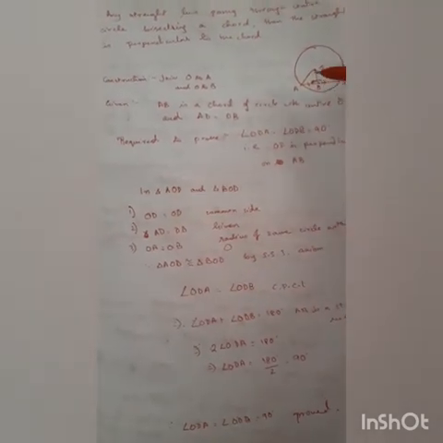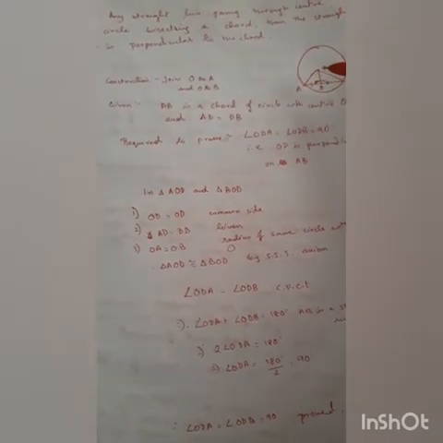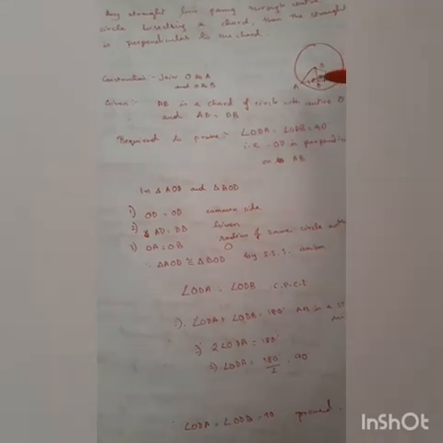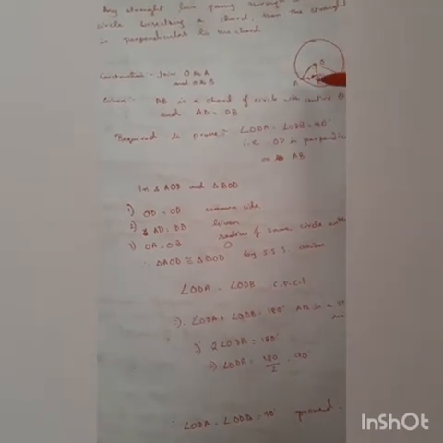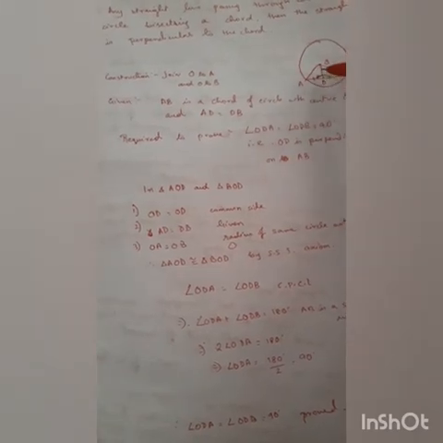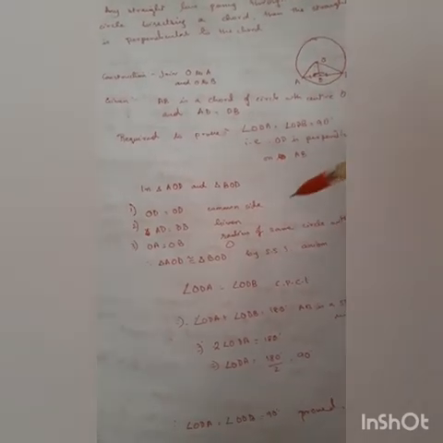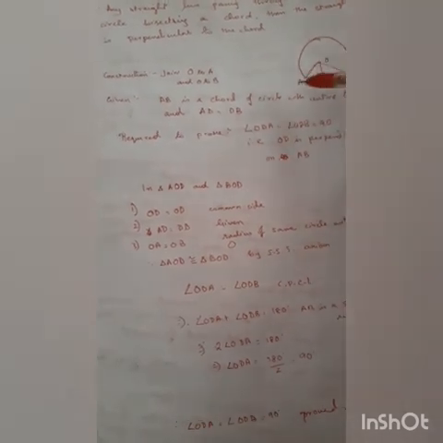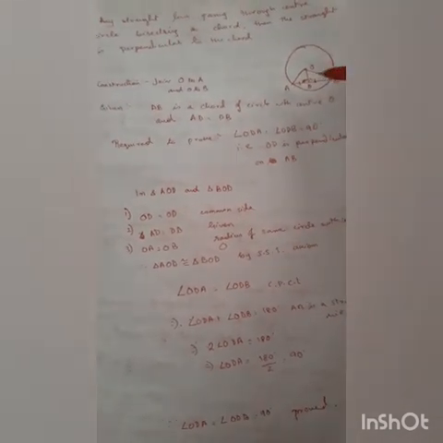Now in triangles ODA and ODB, again we will take these two triangles. OD equal to OD, because OD is common to both the triangles, so common side. AD equal to DB, this is given, and OA equal to OB. Why OA equal to OB?